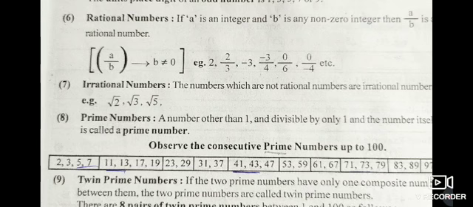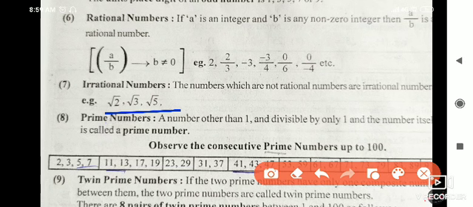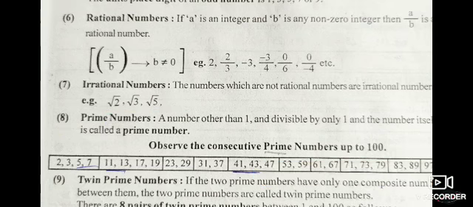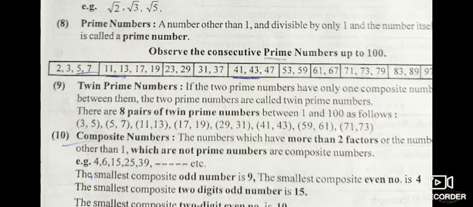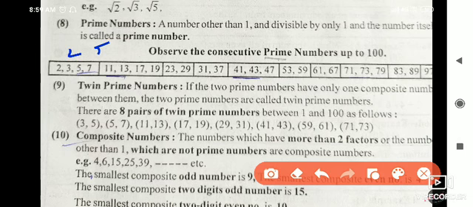Next, irrational numbers are the numbers which are not rational, for example root 2, root 3, root 5. Then prime numbers, which are divisible by only 1 and themselves. Then we saw the group of prime numbers from 1 to 100. How many numbers are there? 25 numbers, and I told you how to keep the total of 25 in mind.